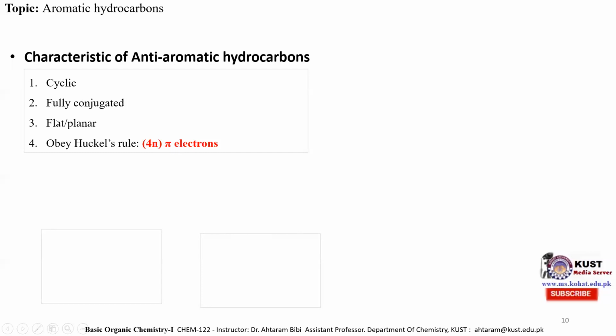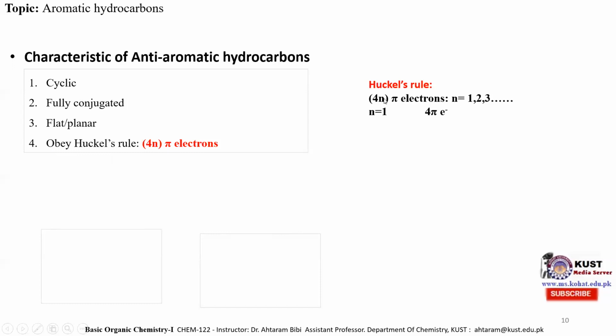So the first three properties of an anti-aromatic hydrocarbon are similar to the aromatic hydrocarbon, but only the fourth property is different, and that is the Huckel rule: the anti-aromatic hydrocarbon consists of 4n pi electrons, while the aromatic hydrocarbon consists of 4n plus 2 pi electrons. Now we can see that in this case n starts from 1, not from 0. For aromatic hydrocarbon it starts from 0, and for anti-aromatic hydrocarbon n starts from 1 because 0 means nothing.